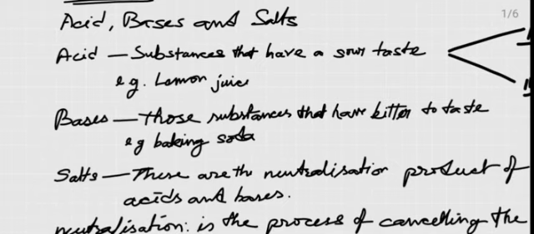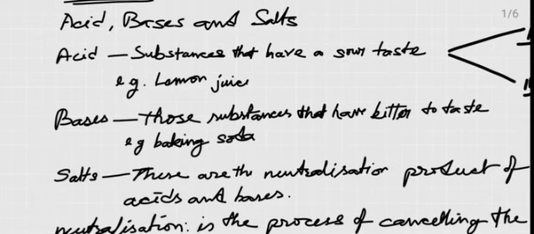And in everyday life, we also come across substances which have a sour taste, like lemon, mango, grapes, orange, amla, etc. Such substances which have a sour taste by nature, we will group them into acids.